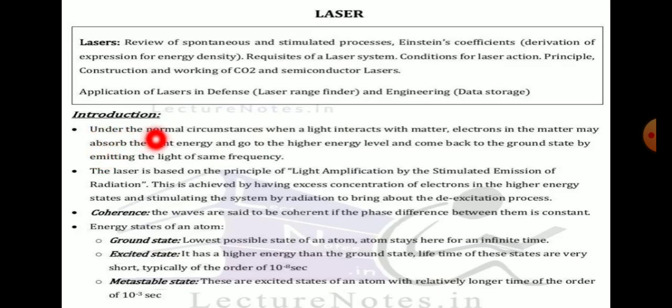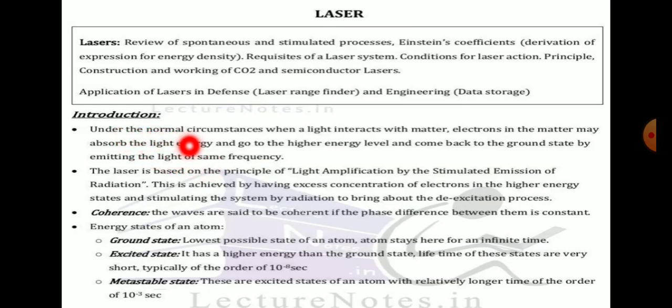First one, under normal circumstances, when light interacts with matter, the electron in the matter may absorb the light energy, go to a higher energy level, and come back to the ground state by emitting light of the same frequency.